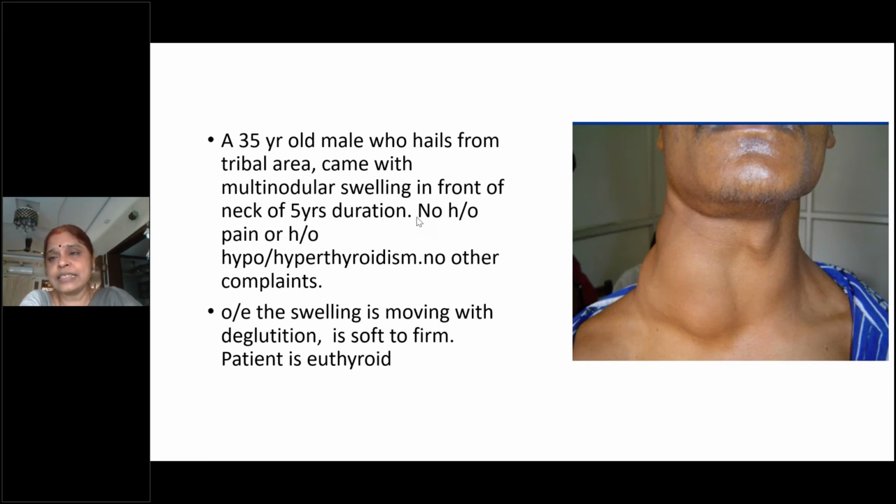So the standard method of palpation of the thyroid gland is, after you confirm your site, size and shape, then you go behind the patient, stand behind the patient, and then you place the 2 thumbs on the nape of the neck of the patient.